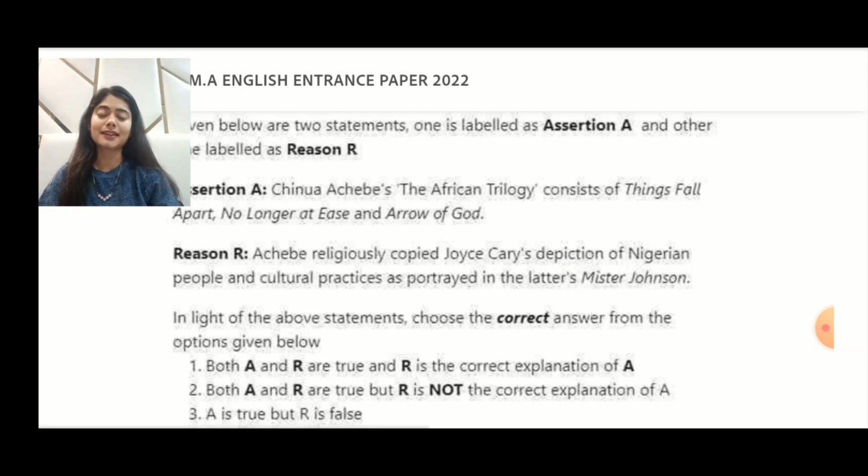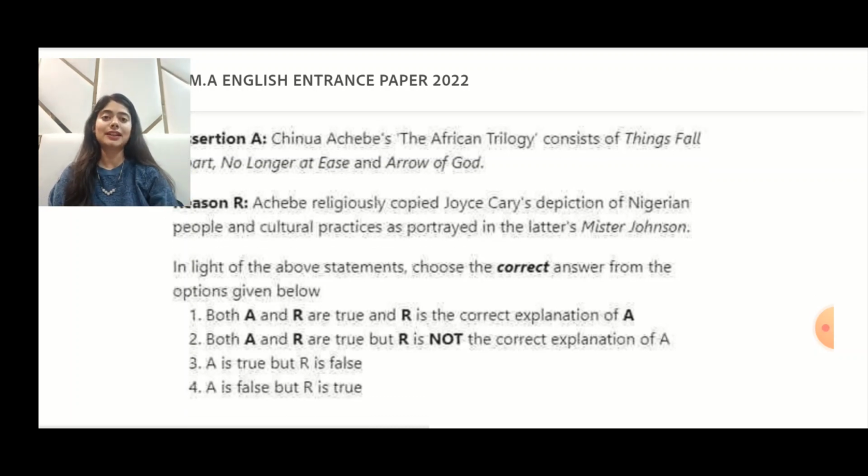which you see in a very deep fashion in most of his novels. So we cannot say that Achebe copied, okay? He was motivated, he was inspired to write something of that sort. So here, option number three, that is, A is true, like we just discussed, that assertion is in any case correct. A is true, but R is false. Option number three is our correct answer here.